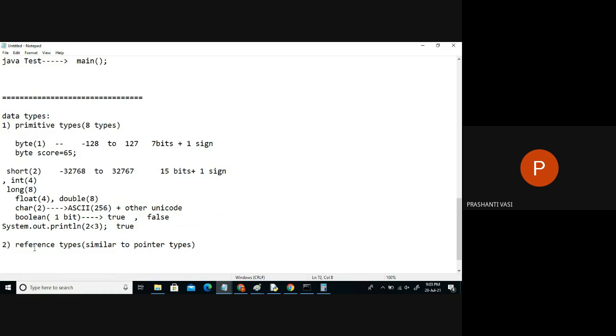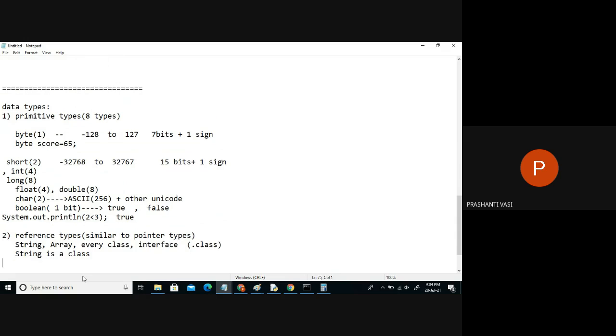And when it comes to reference data types, there are many, but the main named ones are like String, for example. Every class, any class which we are using in Java, is always a reference type. Every interface too; these are the data types, actually. We can design our programs using the class keyword. We can design our programs using the interface keyword. So everything in Java is a .class file only, including String. String is also a class only. In the same way, array is also a class.